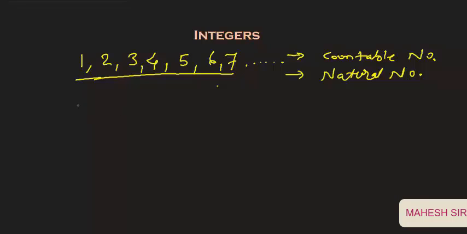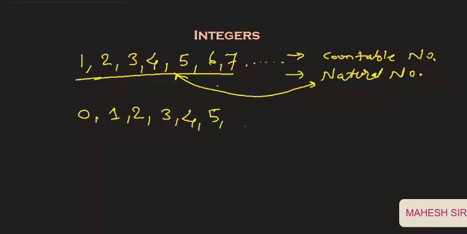When 0 is added to the natural number group, it becomes a whole number. Correct. So the numbers starting from 0, 1, 2, 3, 4, 5, 6, 7 and so on, the name of this kind of number is whole number.